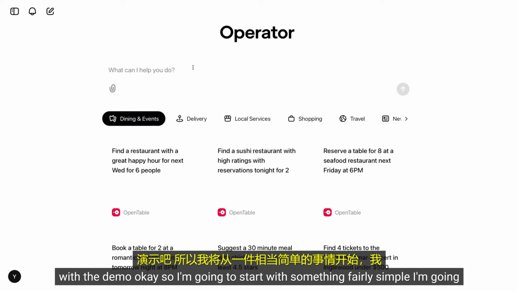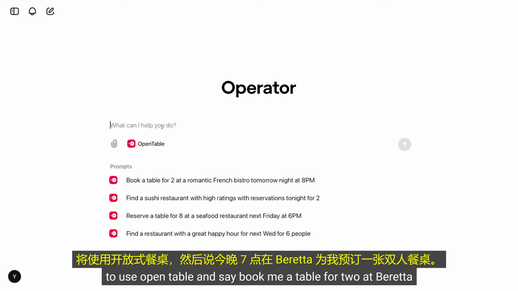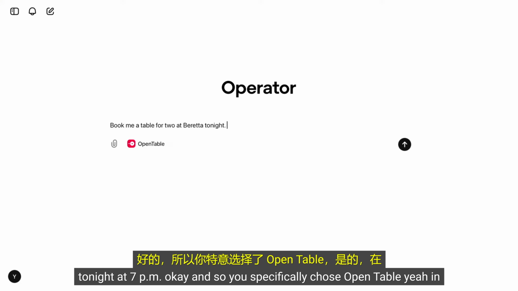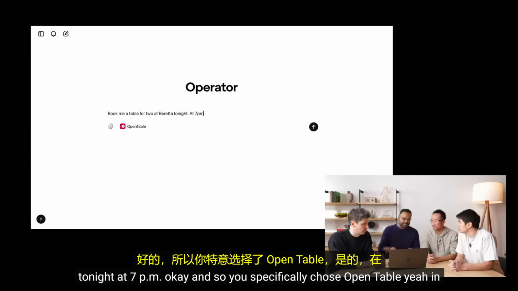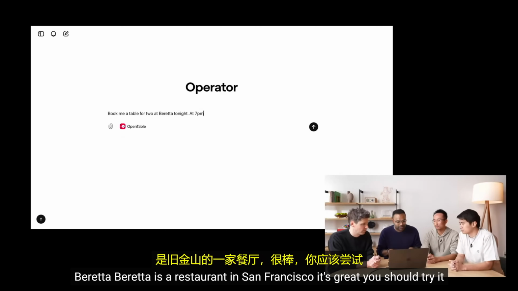OK, so I'm going to start with something fairly simple. I'm going to use OpenTable and say, book me a table for 2 at Beretta tonight at 7 p.m. OK. And so you specifically chose OpenTable here. Yeah, in this case, I'm asking Operator to use OpenTable to book a table for 2 at Beretta. Beretta is a restaurant in San Francisco. It's great. You should try it out.